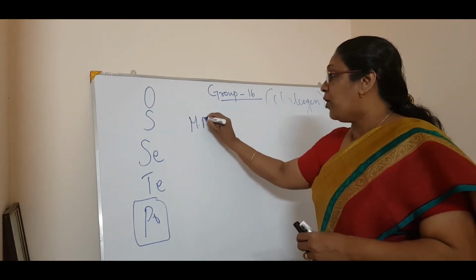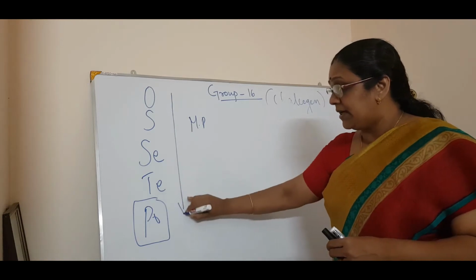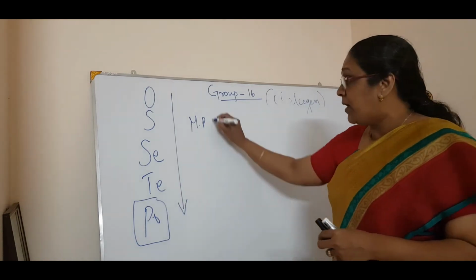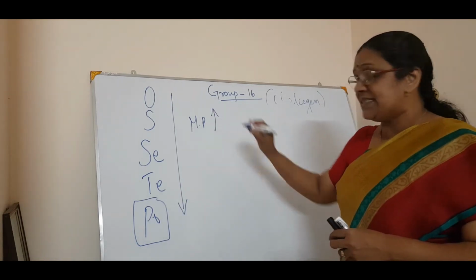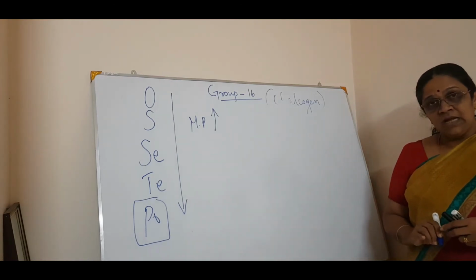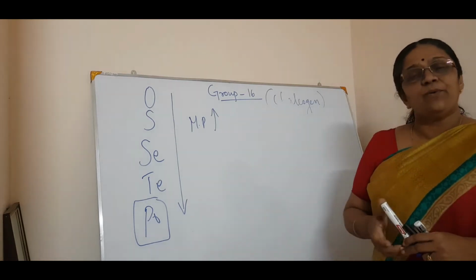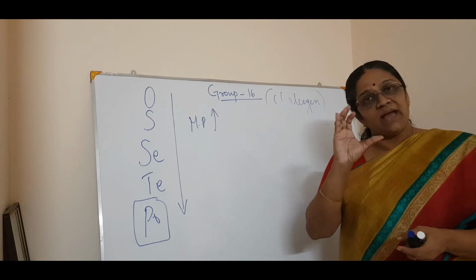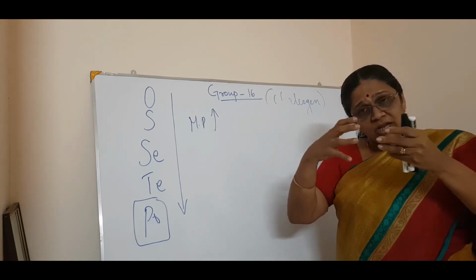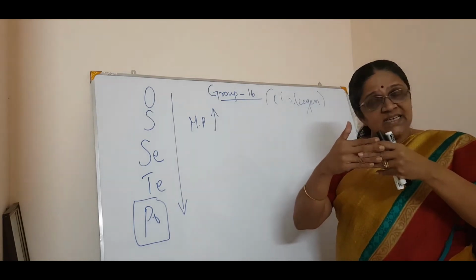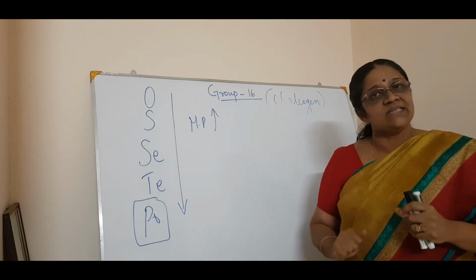Down the group, the melting and boiling point increases. Why does the melting and boiling point increase? Just the logic behind it: when the intermolecular force of attraction increases, the melting point and boiling point increase.